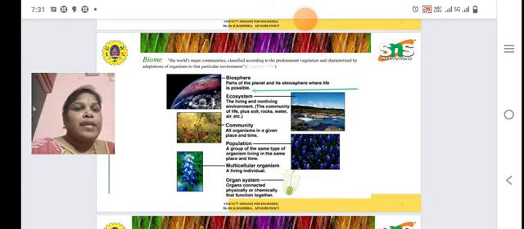First one is biosphere, then ecosystem, then community, then population, then multicellular organism, then organ system. These are the components of biome. The biome is the world's major communities, classified according to the predominant vegetation and characterized by adaptations of organisms to the particular environment. That is called a biome.